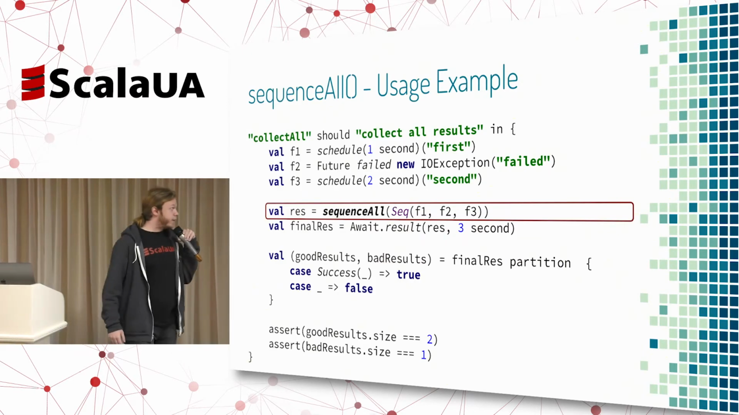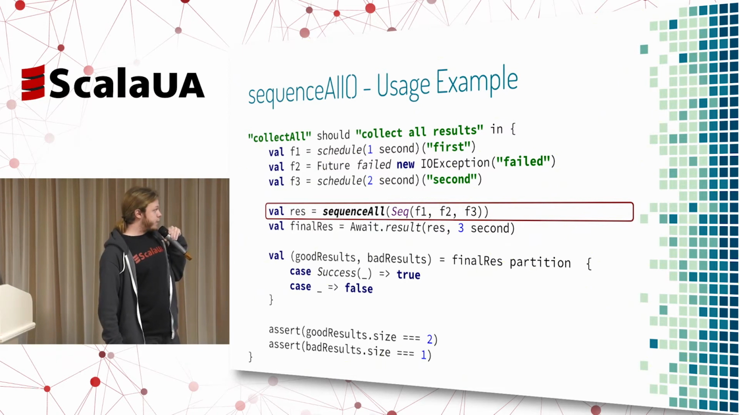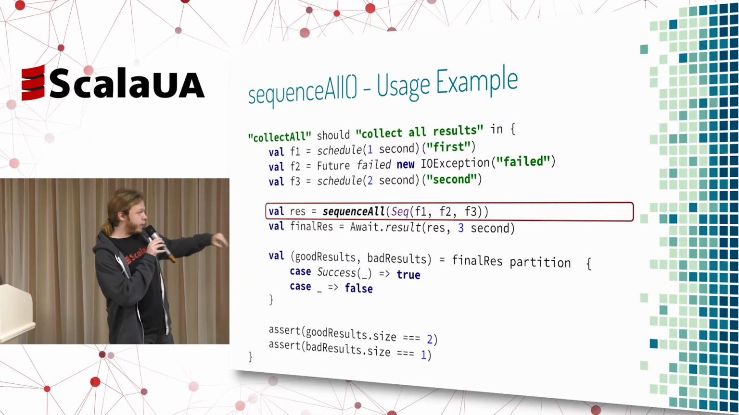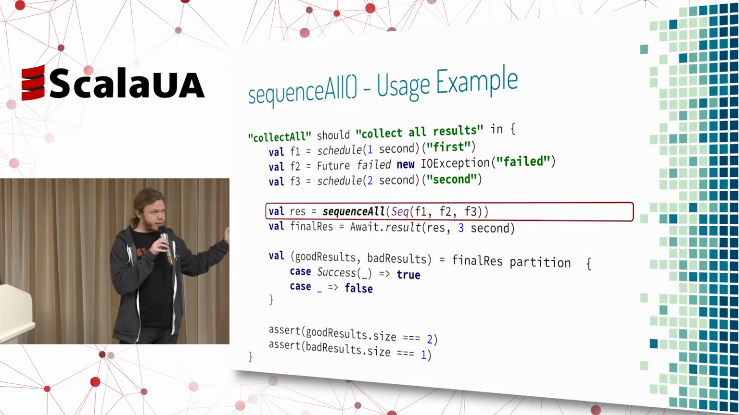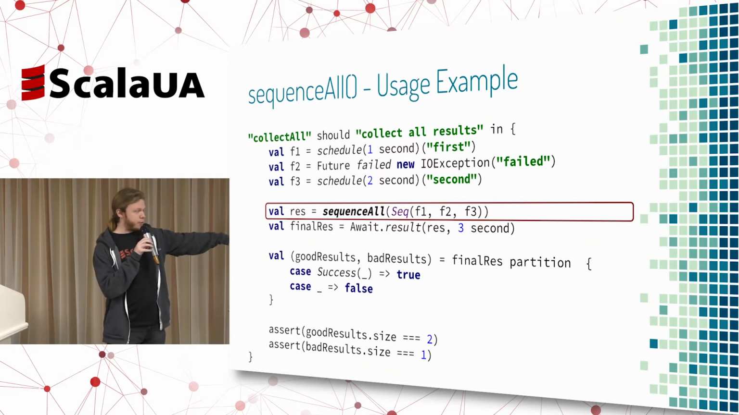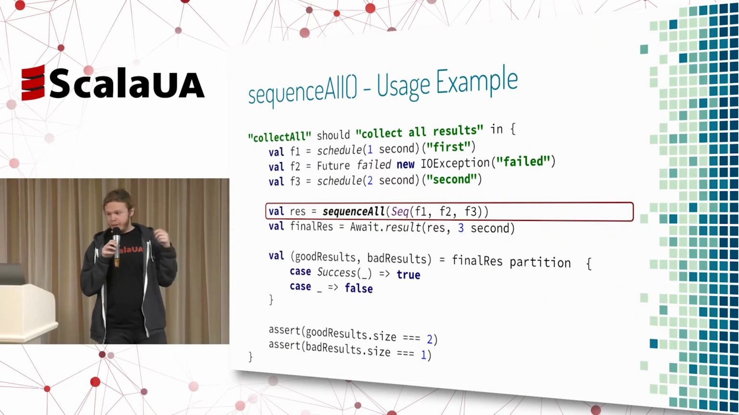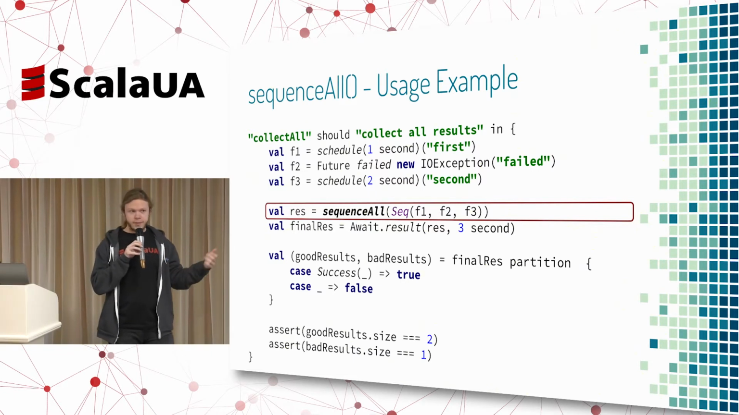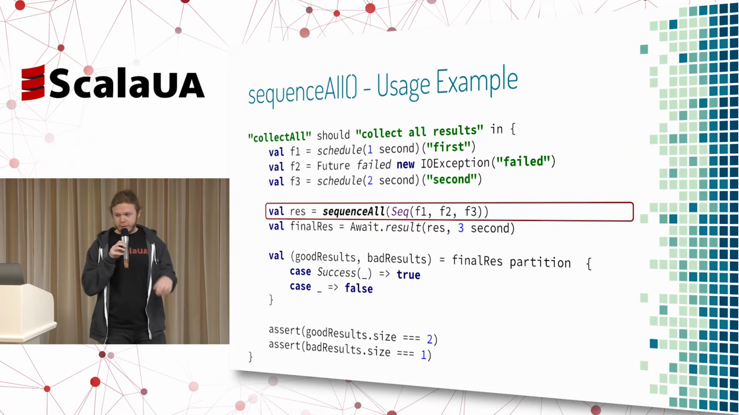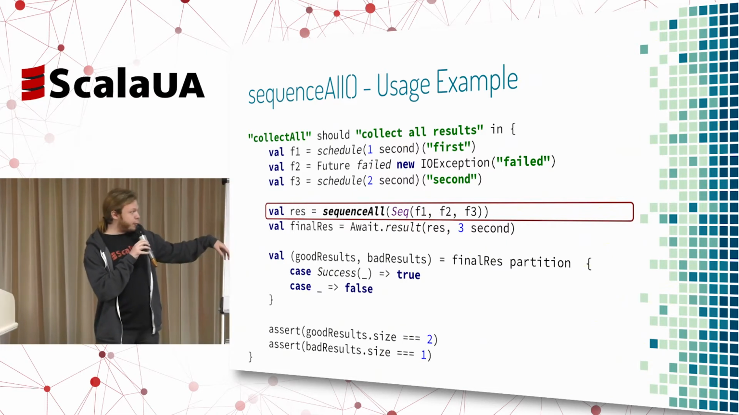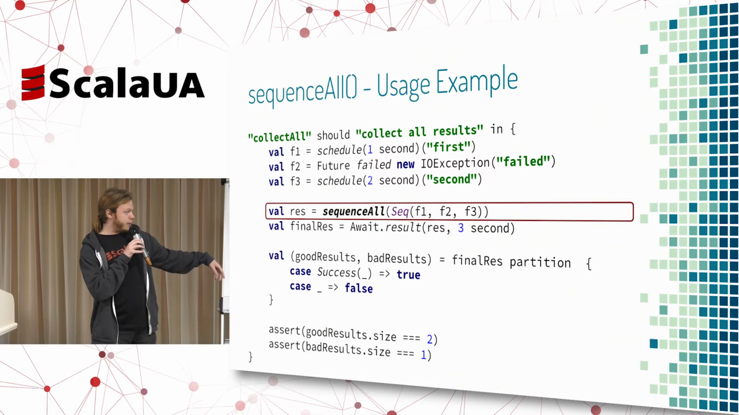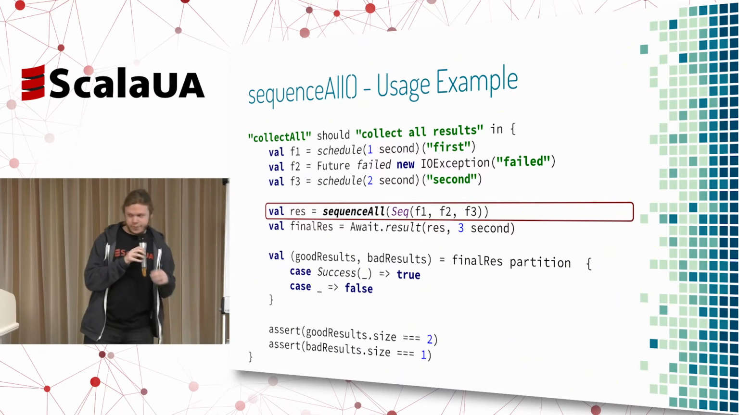So let's take a look at a usage example. Here we're just taking the sequence of those 3 futures, and we can see that the final result is getting all the futures back. Here we're making a simple partitioning, splitting those groups into two sequences, one with succeeded futures and a second one with failures. We see that the good results would be a size of 2, and the bad results would be a size of 1, since we only have 1 failed future, and the rest of them succeeded.